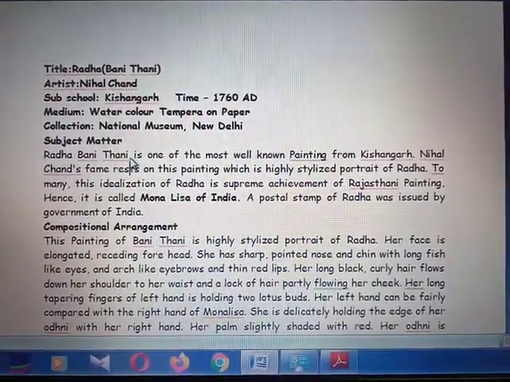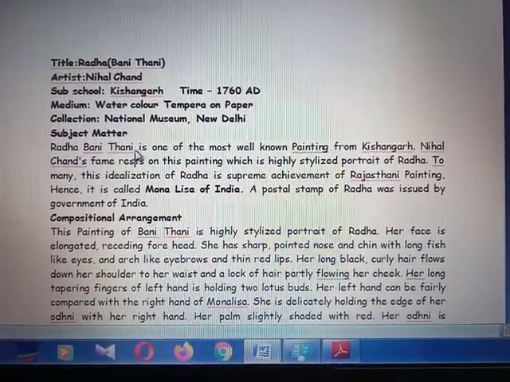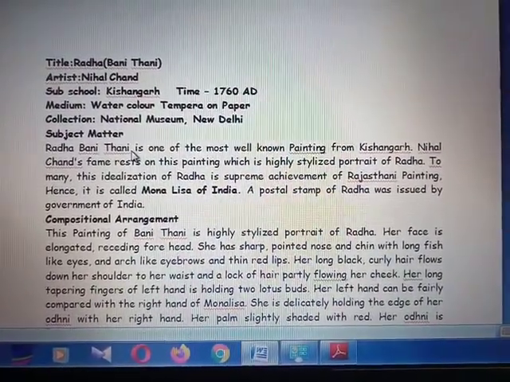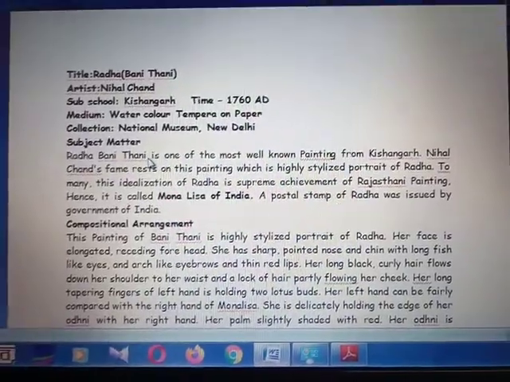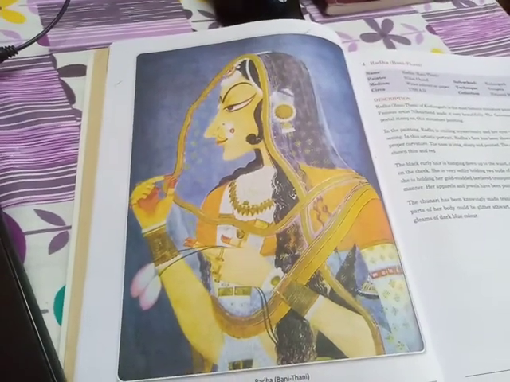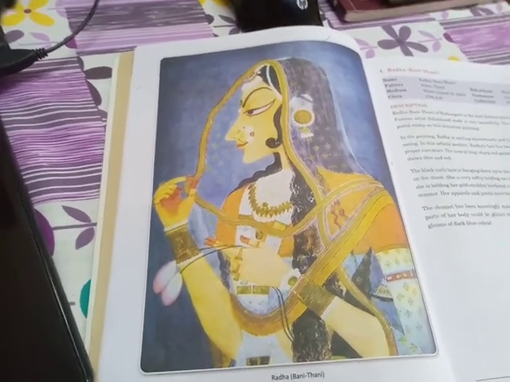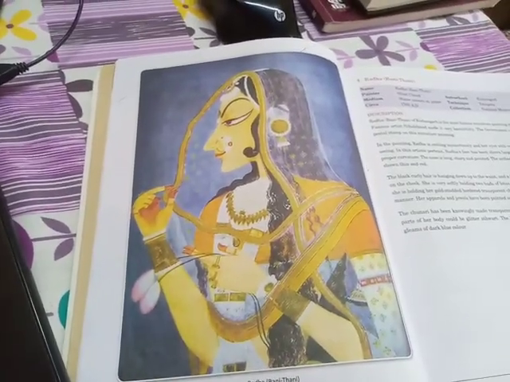Here in this video, I will discuss with you another painting from the Rajasthan School of Miniature Painting. The title of the painting is Radha, also known as Banithani. So this is the painting. This is the well-known painting to us. All of us have seen this painting. So today we'll discuss this painting.